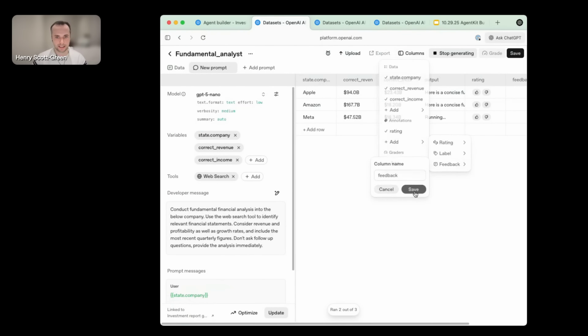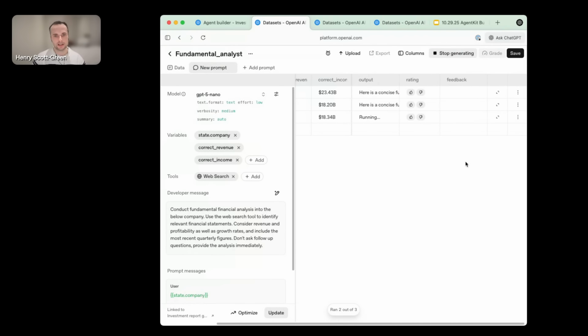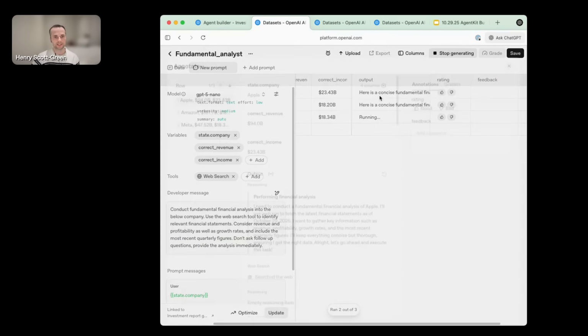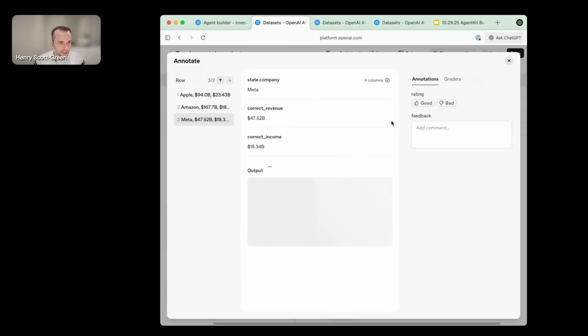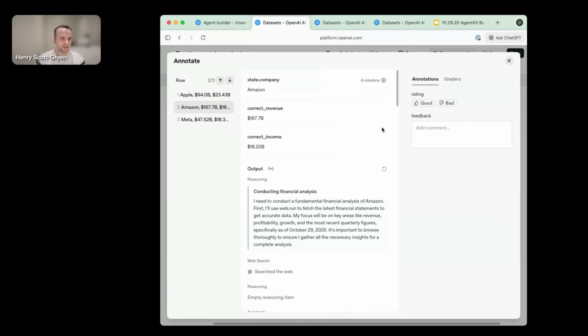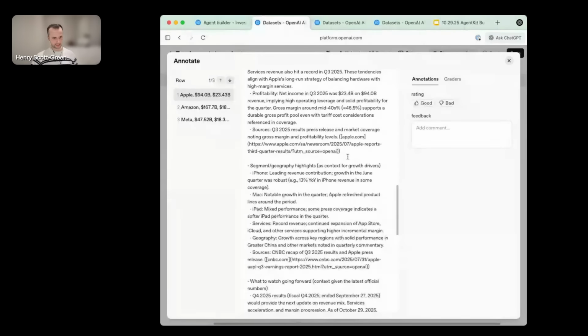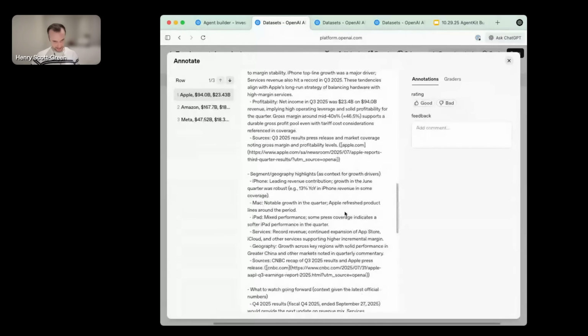This is where I can attach a free text annotation. Maybe I'm happy with something, maybe I want to attach some longer form feedback on that data as well. And what you can see now is that this output is coming through. If I click into this, I can tab through these generations that have been completed. You can see here, I was asked to complete some analysis of Amazon, of Apple, and then of Meta is still running. And I can scroll through that and see the generation that was completed.